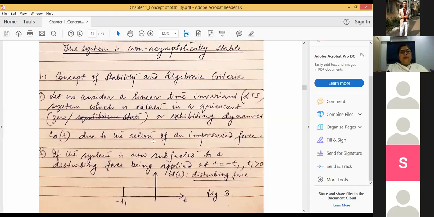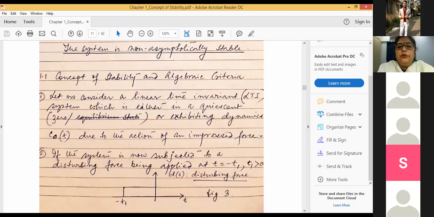Linear time invariant system. So what are our basic considerations? The first consideration is we are considering a linear time invariant system which is either in a quiescent or zero state. In a quiescent or zero state. Quiescent state means zero state of motion. That means the system is at equilibrium state or exhibiting dynamic c(t), this is zero c(t), due to the action of an impressed force, right?